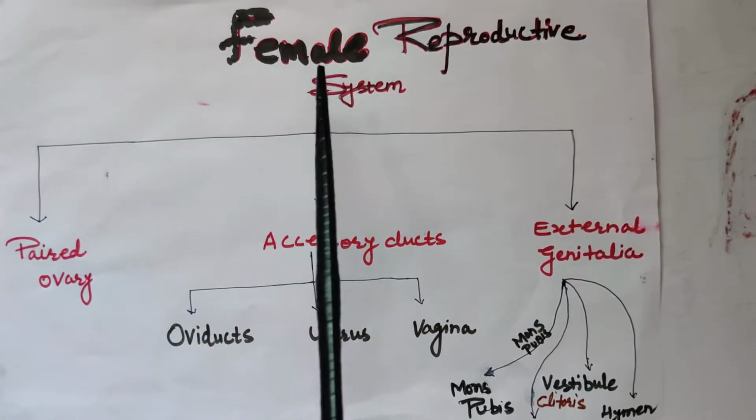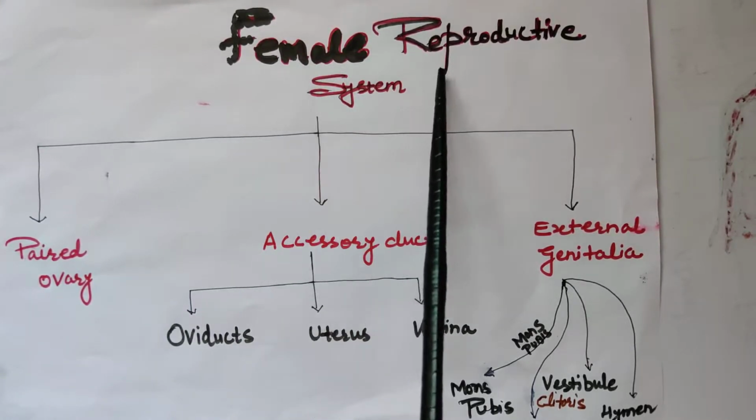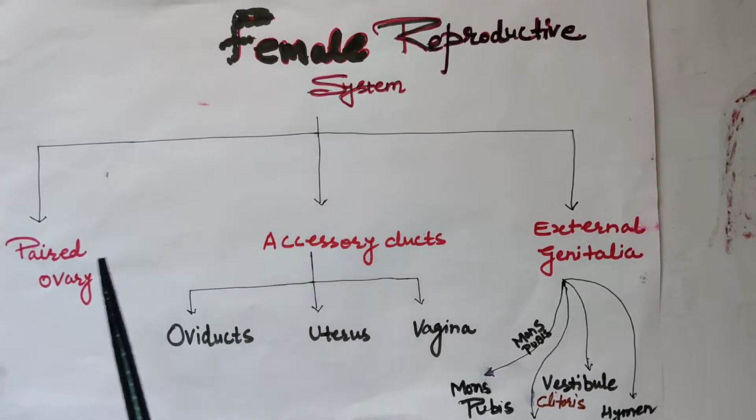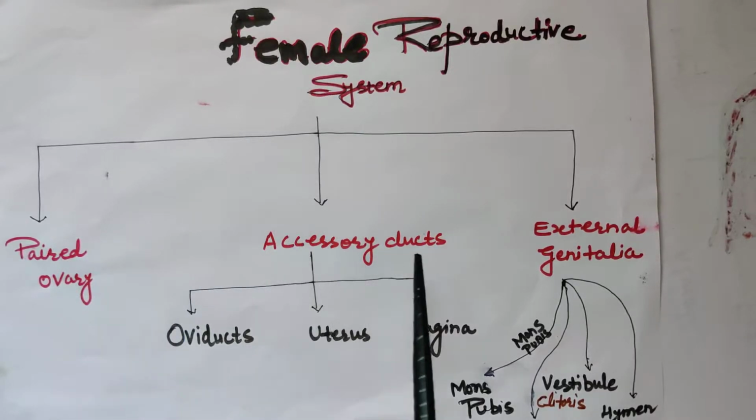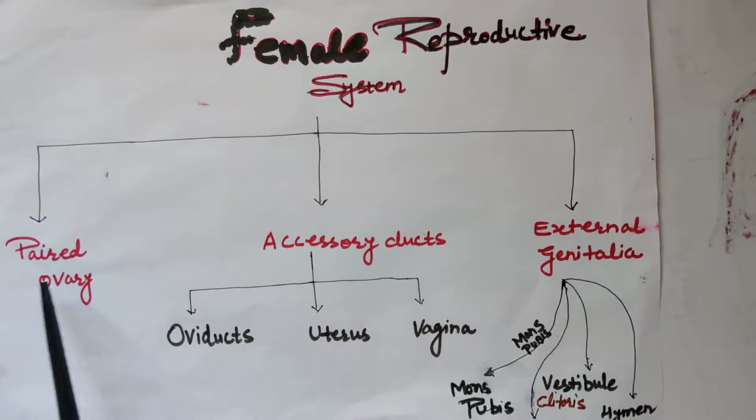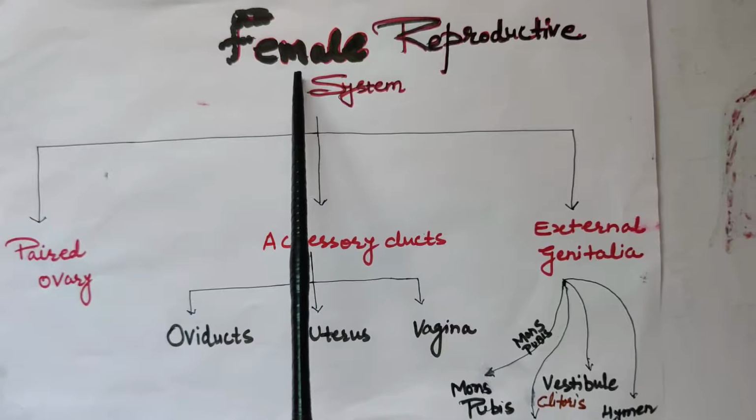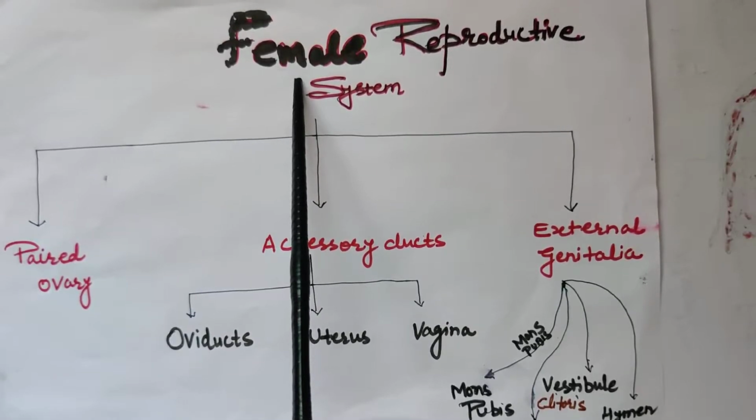In this video, we will discuss the female reproductive system. It consists of three parts: paired ovary, accessory ducts, and external genitalia. Ovary is the primary sex organ of the human female as it produces the female gamete, that is ova, as well as acts as an endocrine gland. It secretes female sex hormones, estrogen and progesterone.